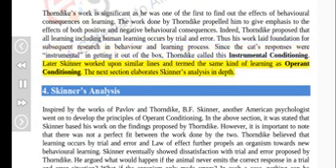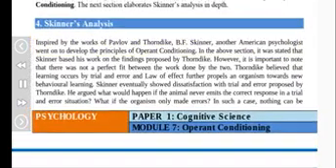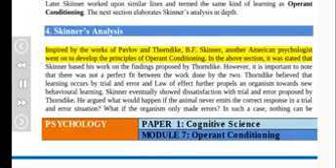Later Skinner worked upon similar lines and termed the same kind of learning as operant conditioning. The next section elaborates Skinner's analysis in depth. 4. Skinner's analysis. Inspired by the works of Pavlov and Thorndike, B. F. Skinner, another American psychologist, went on to develop the principles of operant conditioning.